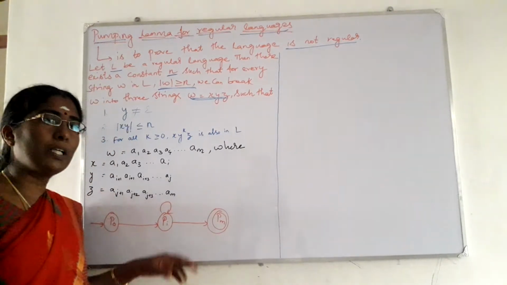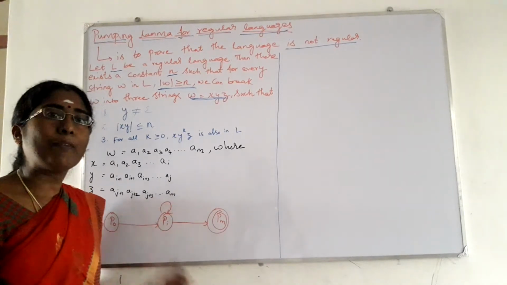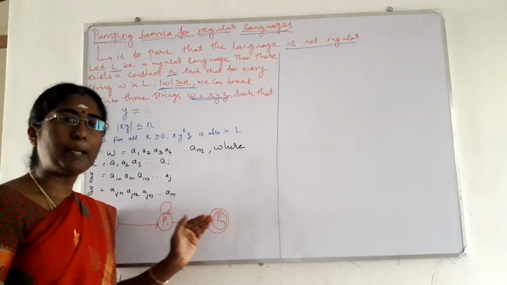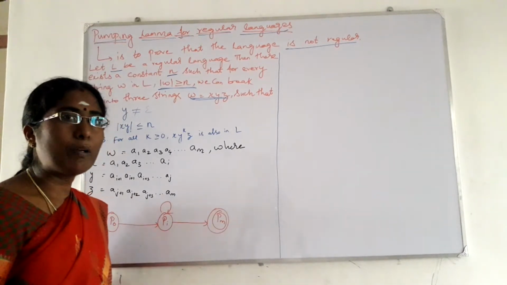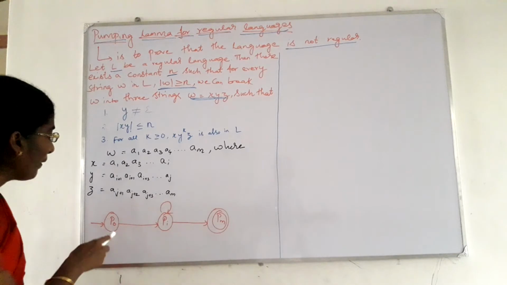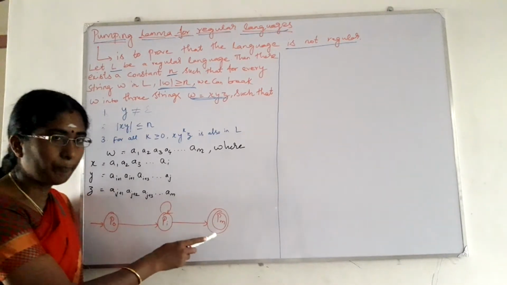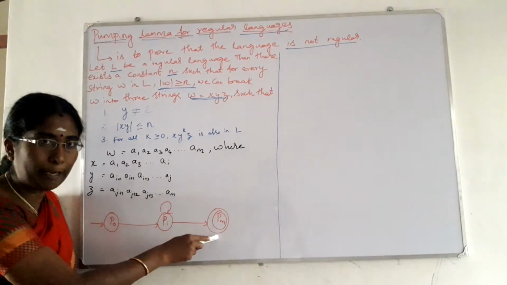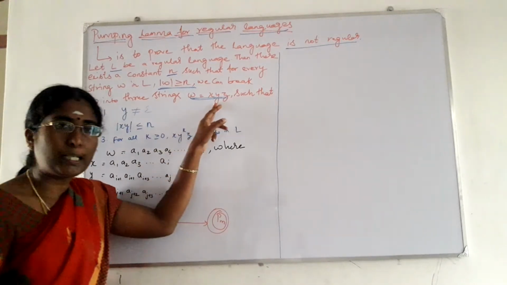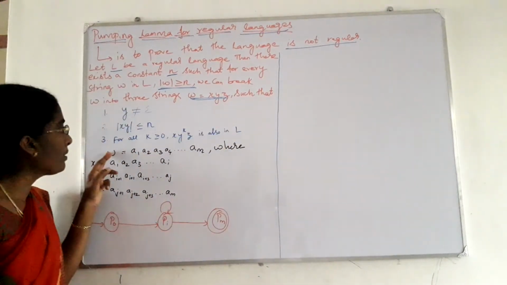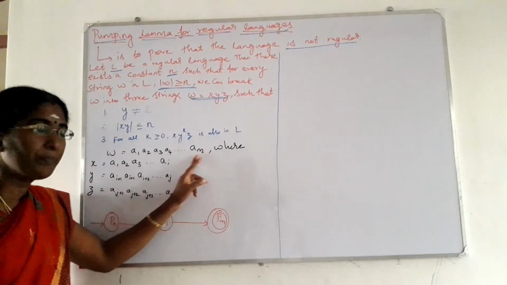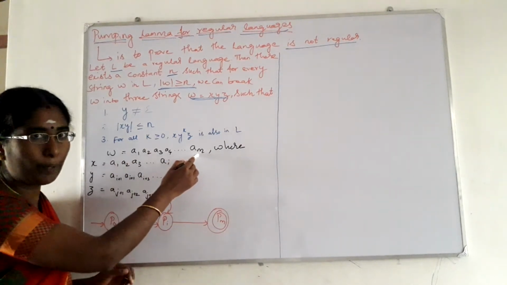Assumption: if the language is regular, then there will be some DFA. If that language is a regular language, then automatically that language should be accepted by some finite automata. If there is a DFA, it will be like this. It has one start state and one final state. From the start state to the final state, we have to move by using these 3 parts. This W can be divided into 3 parts, that is x, y and z. For assumption, W is equal to A1 to AM, certain symbols from A1 to AM, and this can be divided into 3.